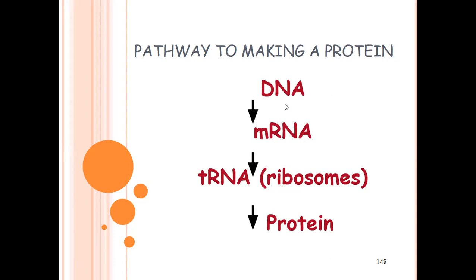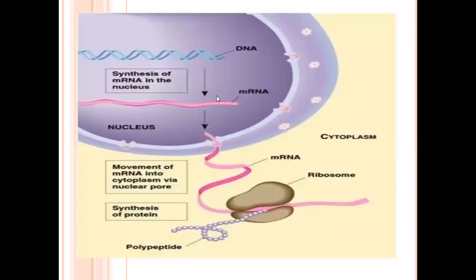The transcription mechanism occurs in the nucleus. The translation mechanism occurs in the cytoplasm of the cell. Now, here is the transcription. Transcription occurs in the nucleus. From the nucleic acid, the DNA, mRNA is synthesized by the transcription mechanism.